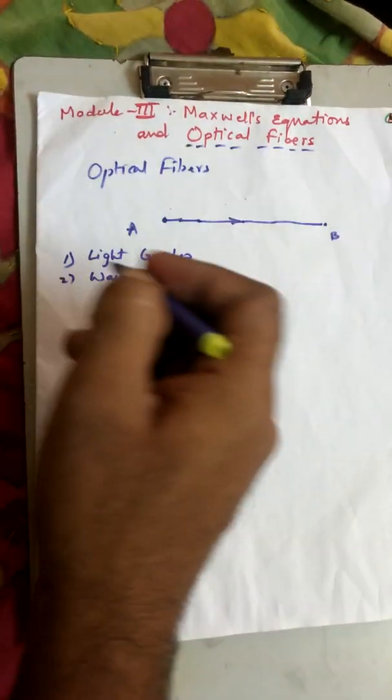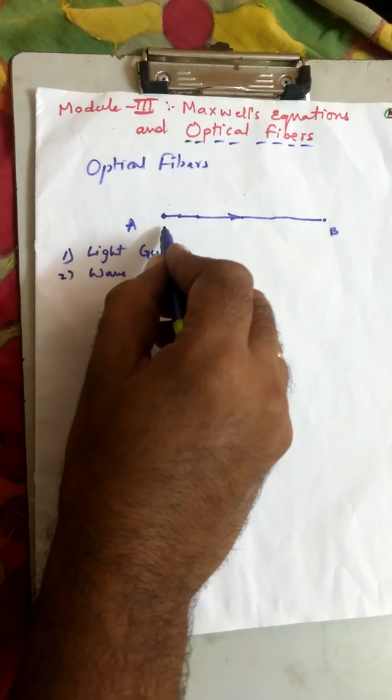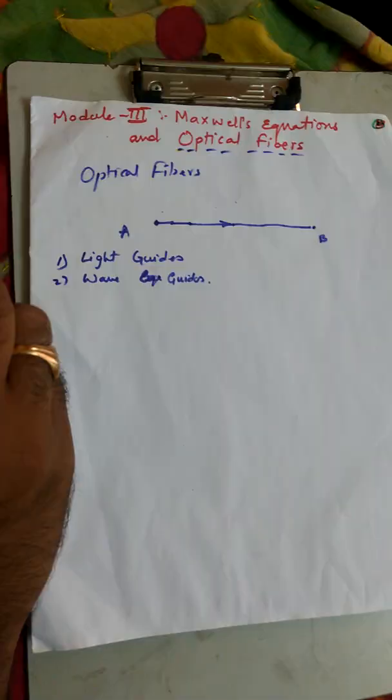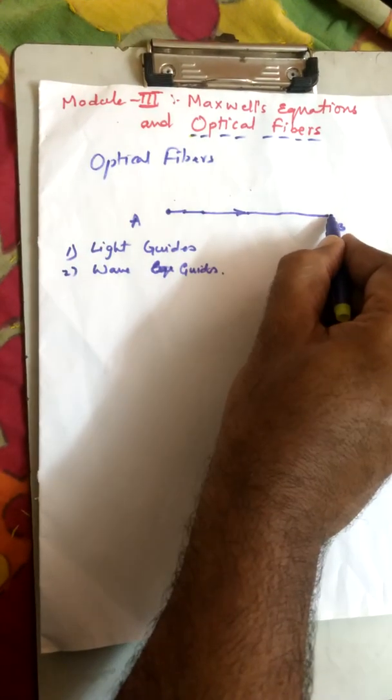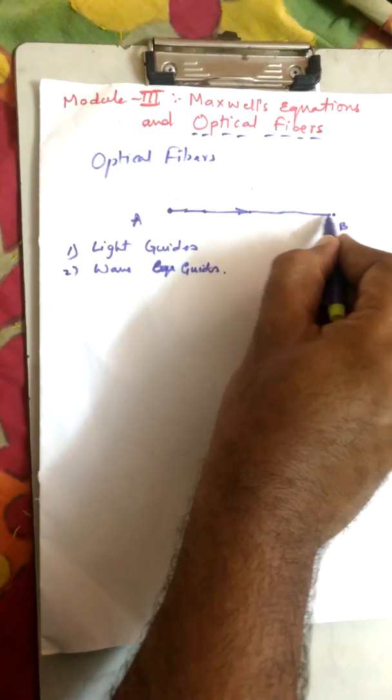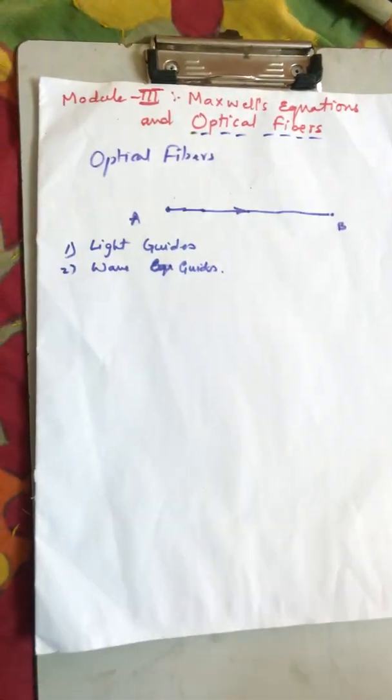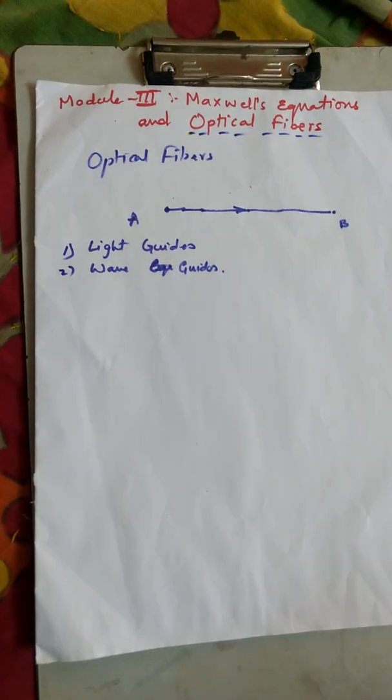It's also called a dielectric medium in which light propagates from point A to point B. Got it? Now here the medium is made of good plastic material or very good glass material. So this is an introductory definition, I would say, for an optical fiber.